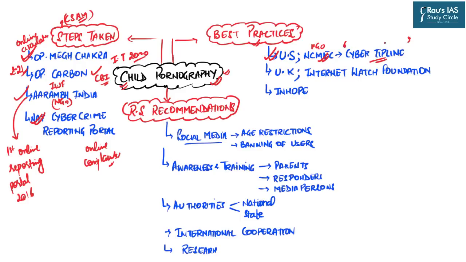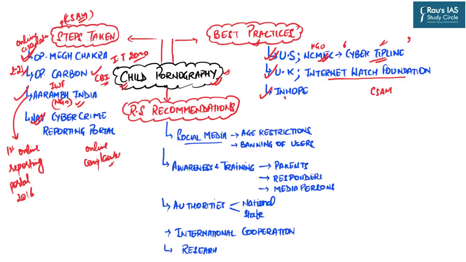Under this program, citizens can give a tip to the authorities if they come across child pornography related content on digital mediums. Similarly, in the United Kingdom, as we have discussed, there is an NGO, the Internet Watch Foundation, which works to ensure a safe online environment for users with a particular focus on CSAM, child sexual abuse material.